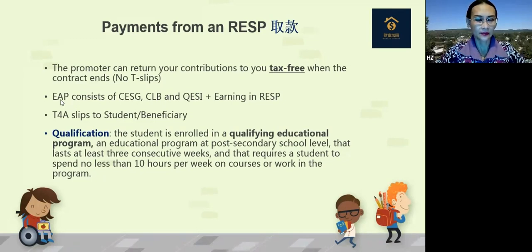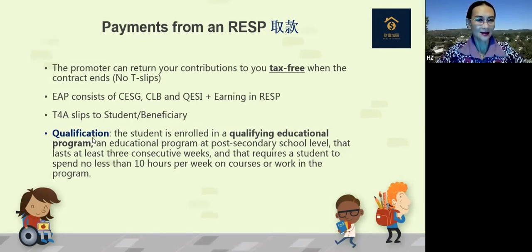Then there are government grants. So this is from the federal Canada Learning Bond. Here is from Quebec, and plus all the earnings during those 18 years in the RESP. And this is called EAP. This will be able to be paid to your children. And then a T4A will be issued to the student, the beneficiary, your child.